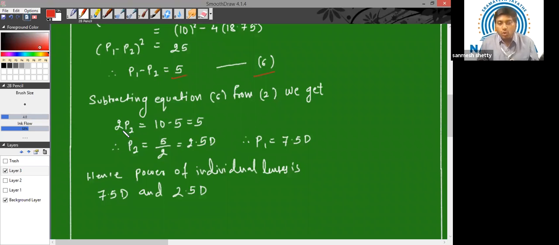So I am left with 2P2, which is equal to 10 minus 5, which is equal to 5. So P2 will be equal to 5 by 2, which is equal to 2.5 diopter. If P2 is equal to 2.5 diopter, P1 will be nothing but 10 minus 2.5, which is 7.5 diopter. So the power of individual lenses, children, is 7.5 diopter and 2.5 diopter.